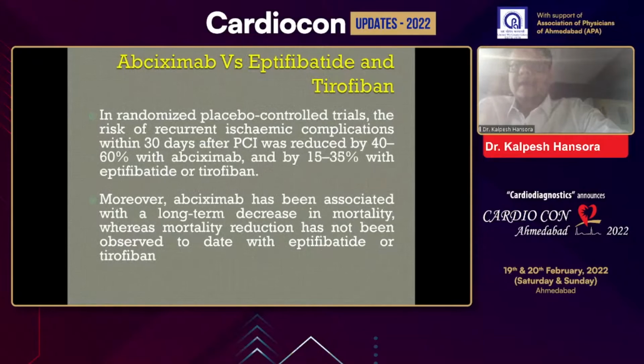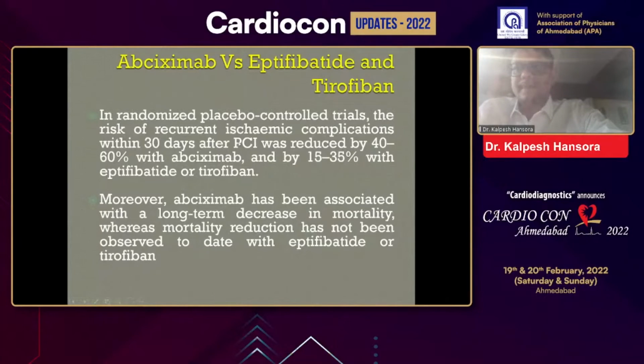In comparison, in randomized placebo-controlled trials, the risk of recurrent ischemic complications within 30 days after PCI was reduced by almost 40 to 60% with abciximab and only 15 to 35% with eptifibatide and tirofiban. Moreover, abciximab is associated with a long-term decrease in mortality, while mortality reduction has not been observed to date with eptifibatide and tirofiban.